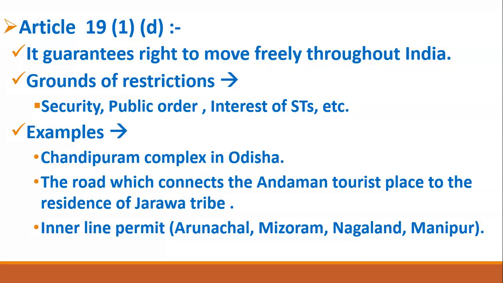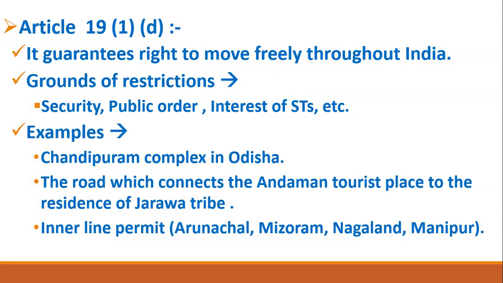For example, on the grounds of security of India, on the grounds of public order, on the ground of interest of scheduled tribes. Now what are all these grounds? I will give you one example so that you can understand this very clearly. For example, you are not allowed to go in the Chandipur complex in Odisha.